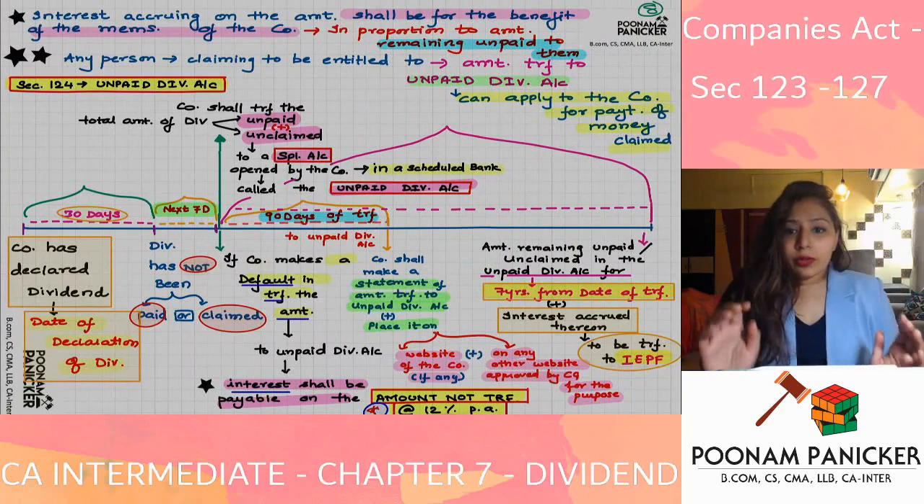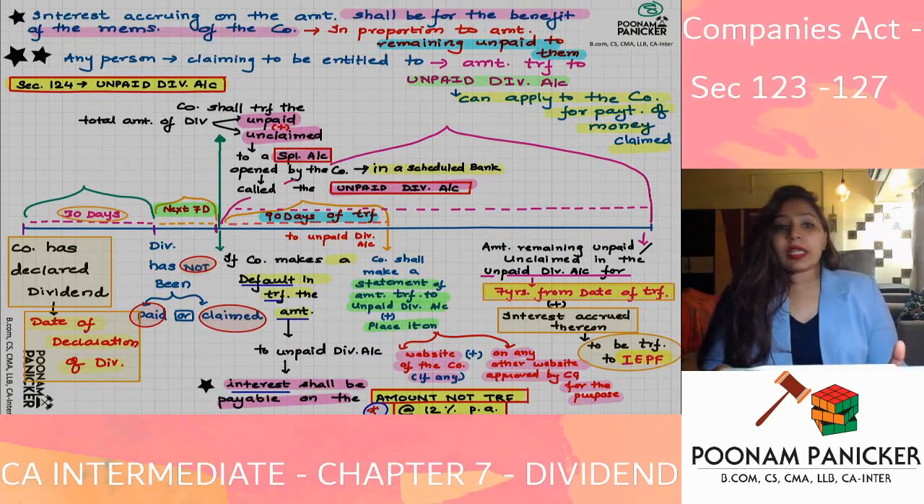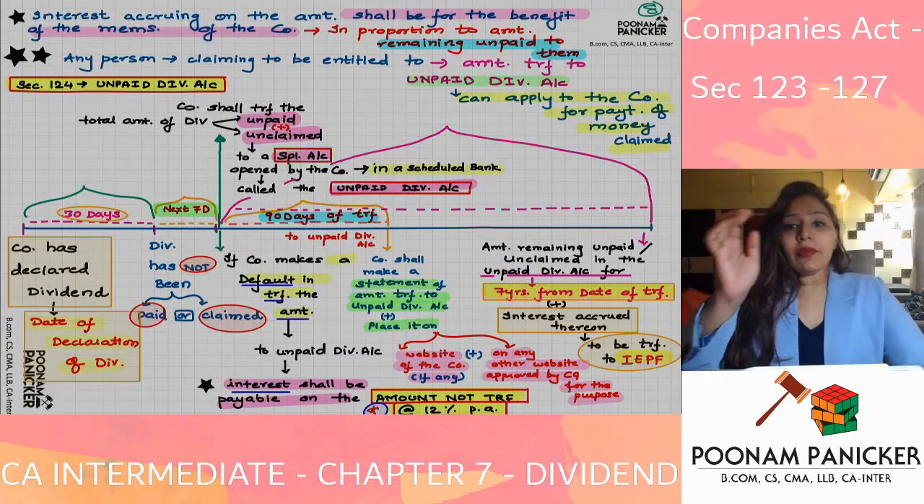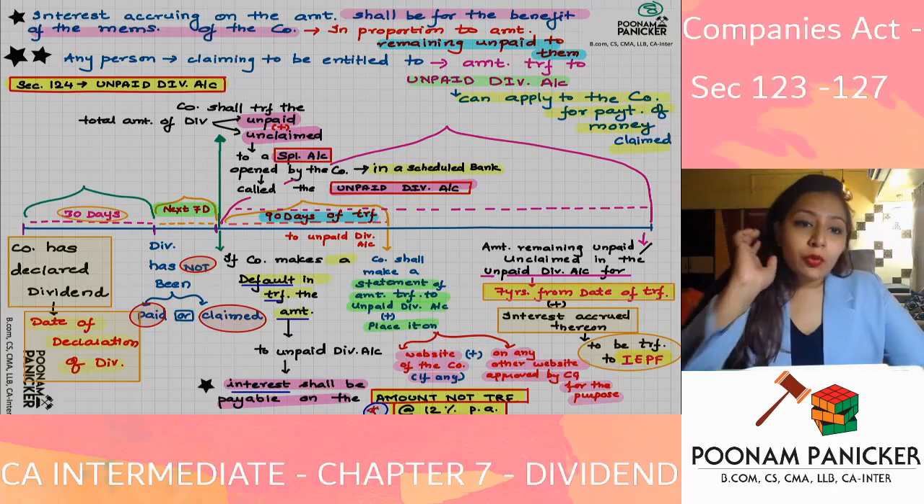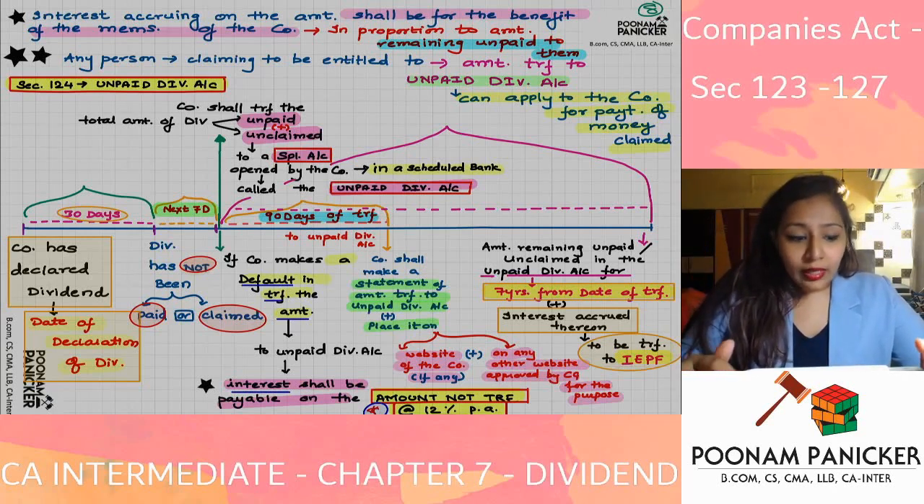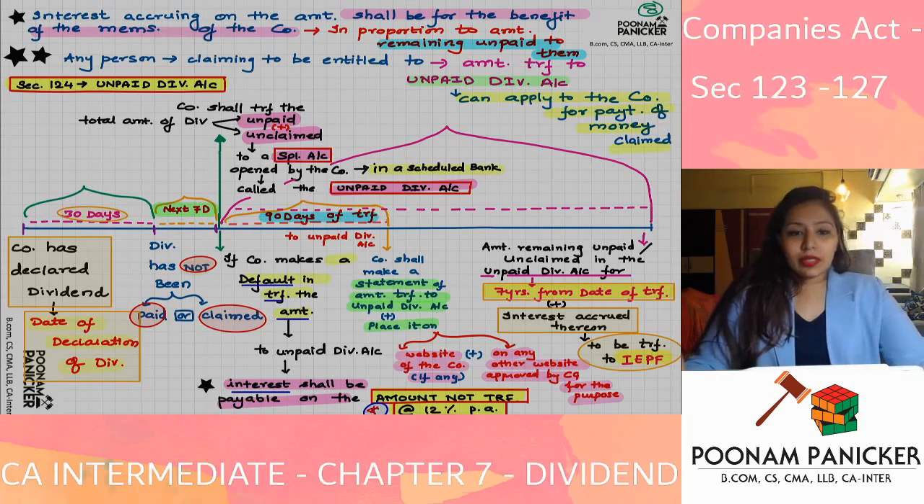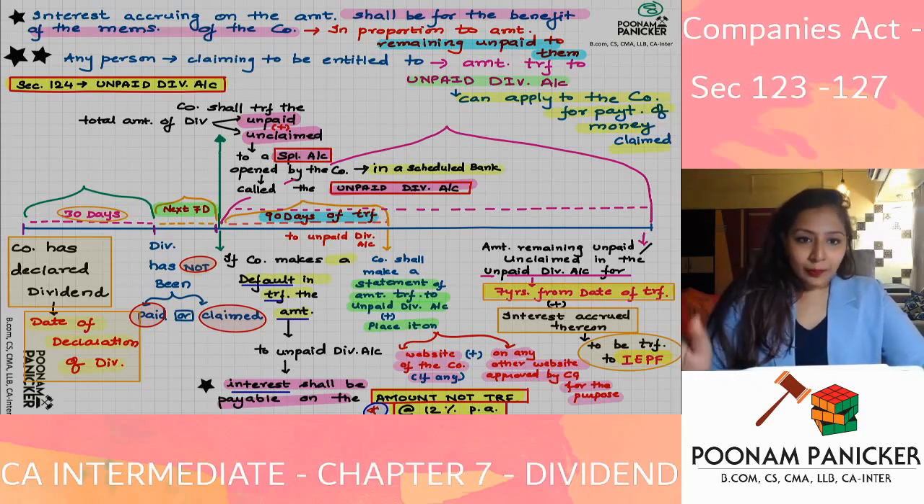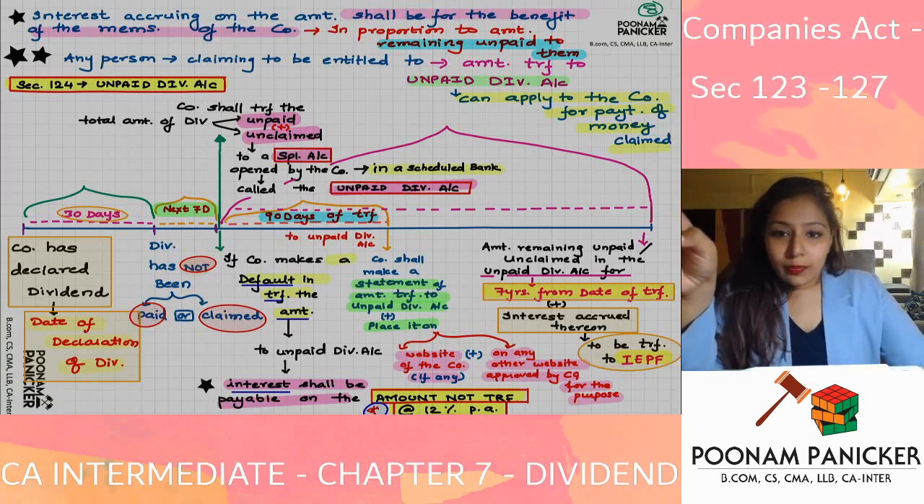Now we are going to be having a look at the provisions of section 124, and it is talking about the unpaid dividend account. So what is the name of the section? The name of the section is unpaid dividend account, the provisions of which are covered under section 124 of Companies Act 2013.